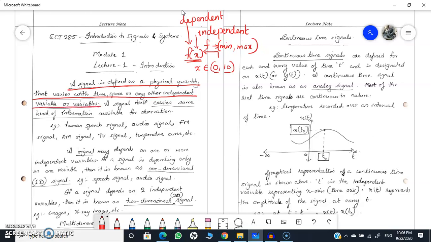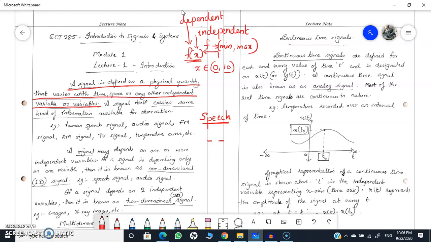For example, we can consider the speech signal. Consider my speech. I am talking to you using a speech signal. At this moment, what I am talking, that is at this particular time interval, and after 10 minutes, what I am talking. So the speech signal is dependent on the independent variable, that is time.